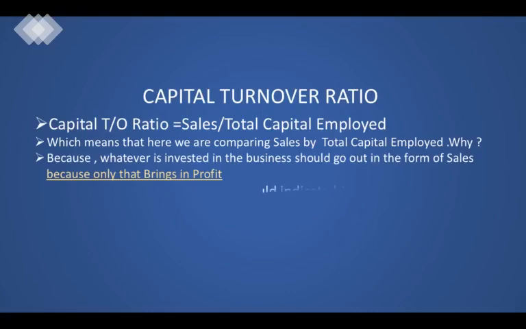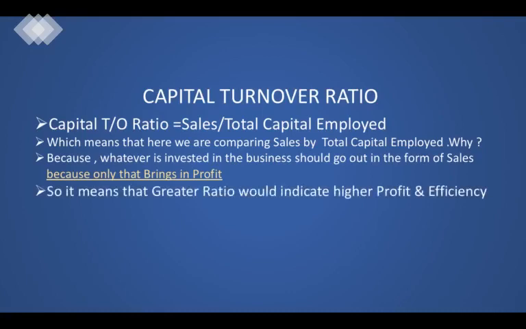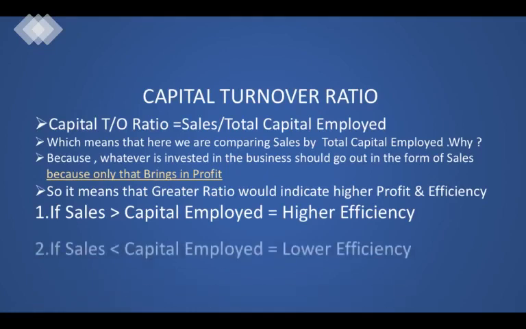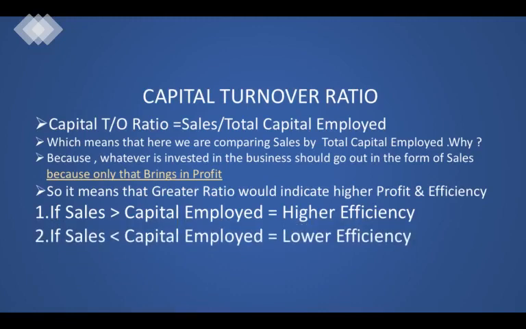Now, as a certain ratio, we can say that if the capital turnover ratio is greater, then it would mean higher profit and efficiency. If sales is greater than capital employed, it indicates higher efficiency, and if sales is less than capital employed, it would indicate lower efficiency.